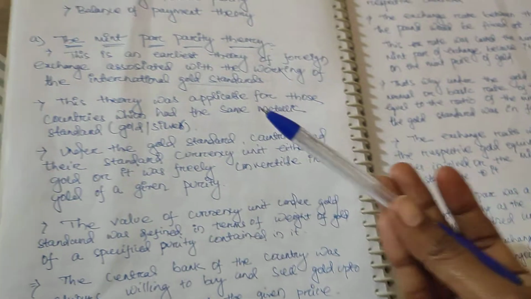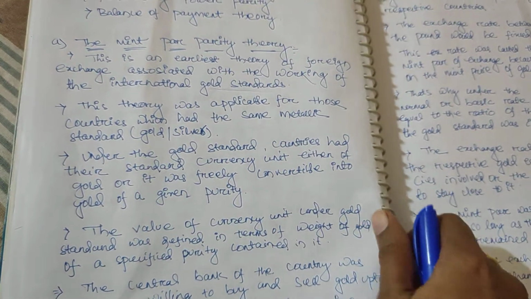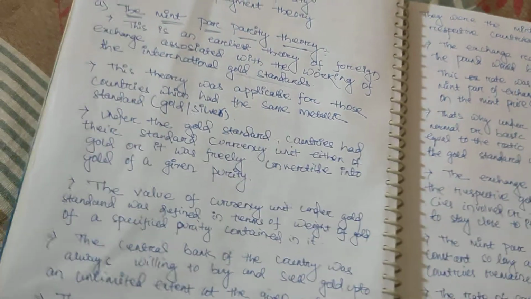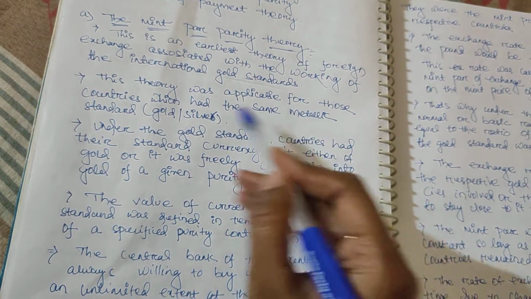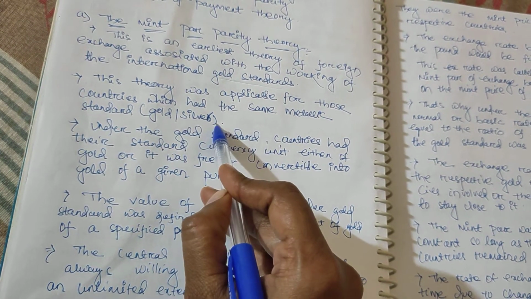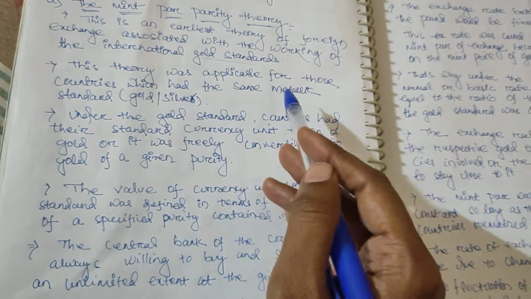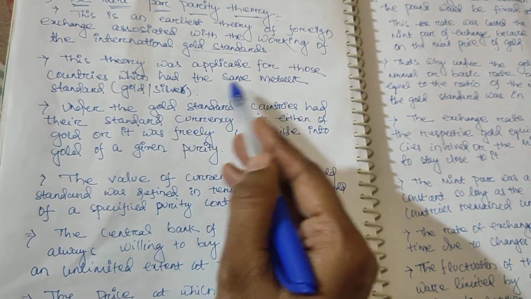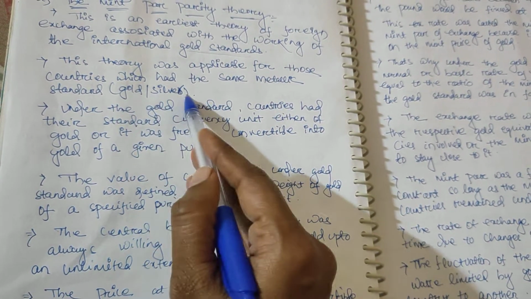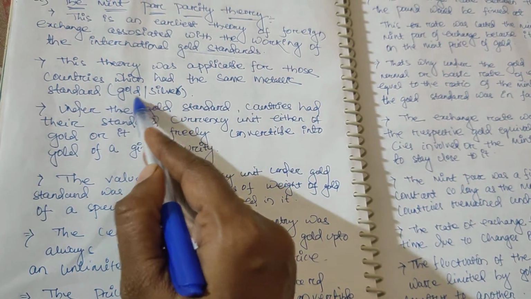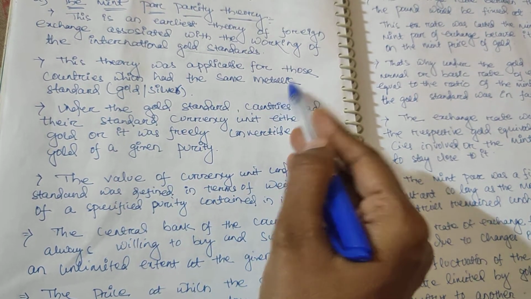This theory was applicable for those countries which had the same metallic standard. Metallic means basically gold and silver, and here we take gold as the metallic standard.